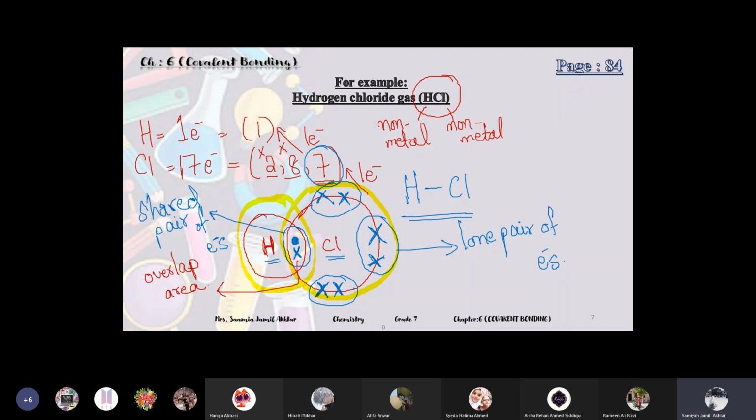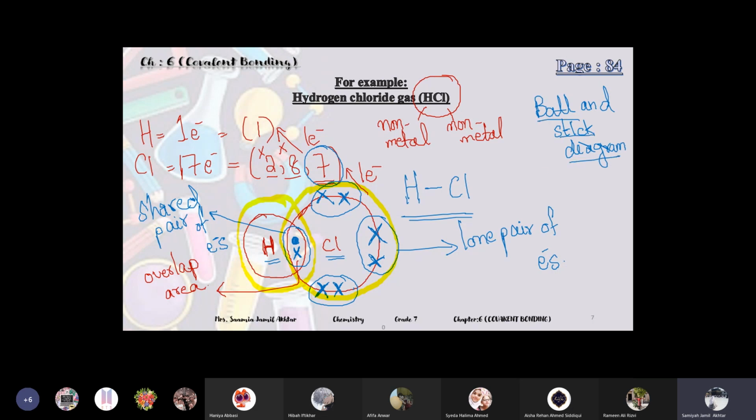There is one more way to draw it. It's known as the ball and stick diagram. That is also for covalent bonding. It's very simple.